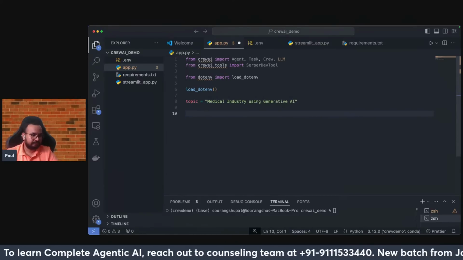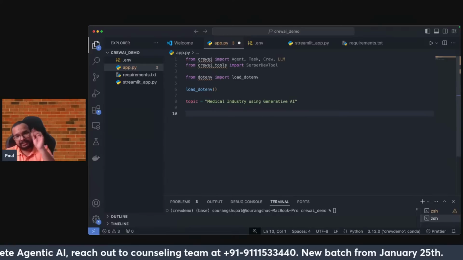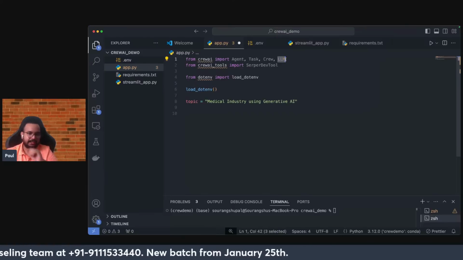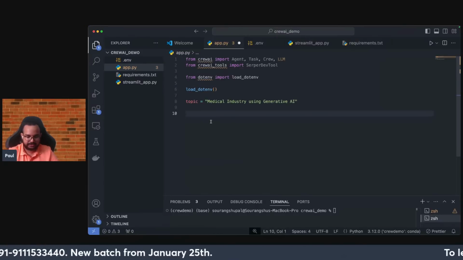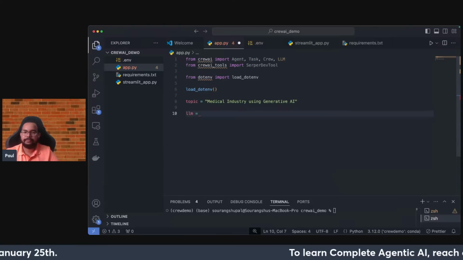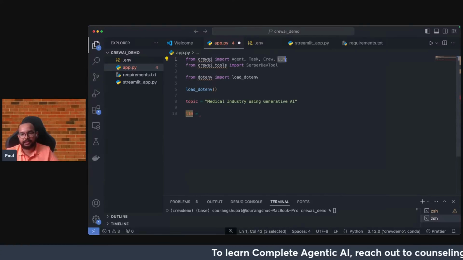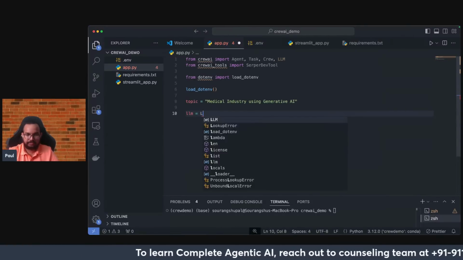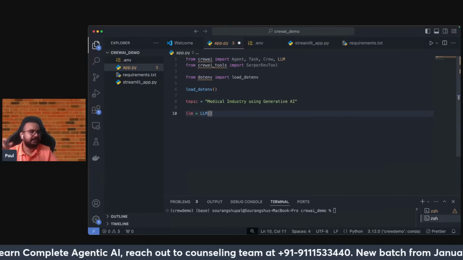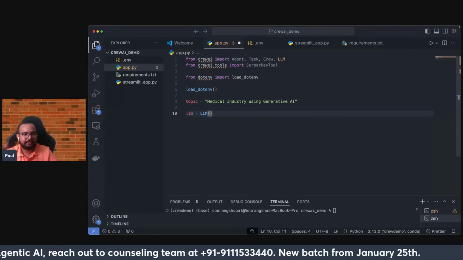And now the next part is I'll be defining a tool. So what are the tools that I've defined? The LLM one. This is the one that I'll be using in the next step. I will write here llm, equal to, calling this LLM class. This is basically the LLM class that I have, and inside this I just need to specify the model that I'll be using.